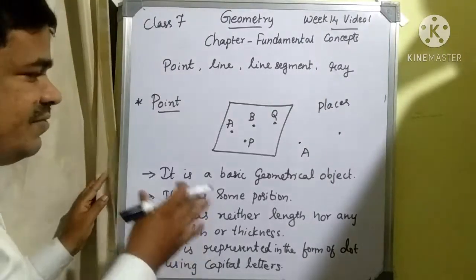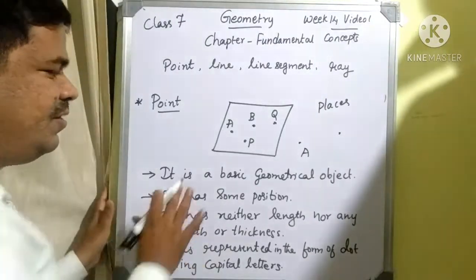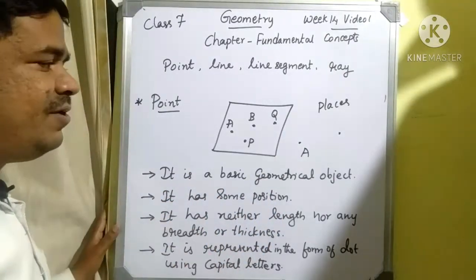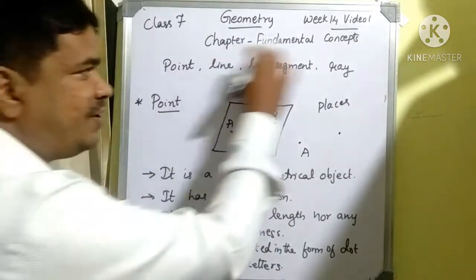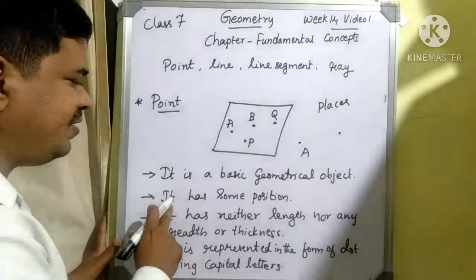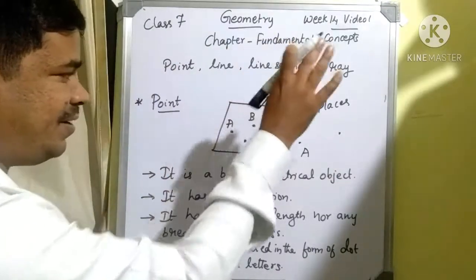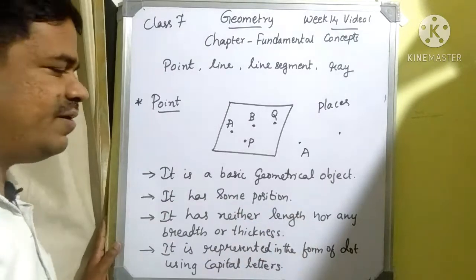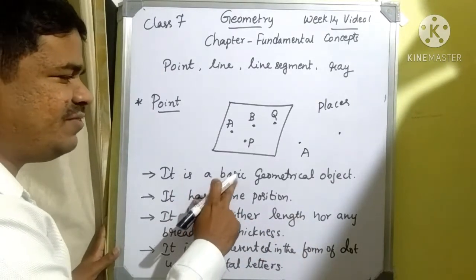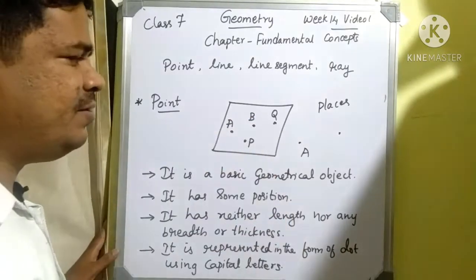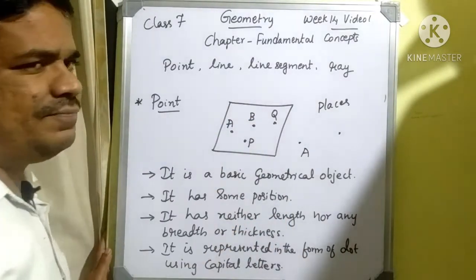These are the basic things. The first one is that it is a basic geometrical object. Why is it a basic geometrical object? Whatever terms we are considering, they all depend upon the concept of point. Next one is it is just a part of line segment, ray, whatever we are considering. It is part of all the objects. That's why it is called a basic geometrical object. Whatever thing you consider, it contains a point.